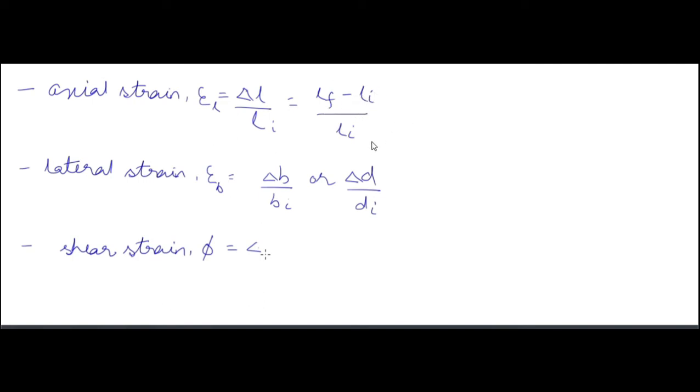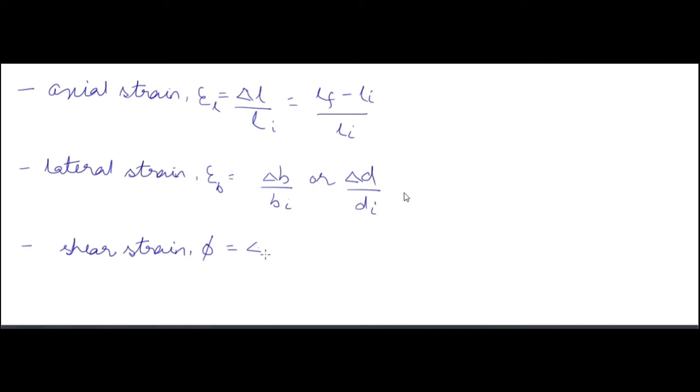Then lateral strain means a strain happening in the lateral direction, so change of breadth and change of depth. Change of breadth or change of depth by initial breadth or initial depth. So lateral strain is equal to delta B by Bi or delta D by Di, where delta B is Bf minus Bi and delta D is Df minus Di.